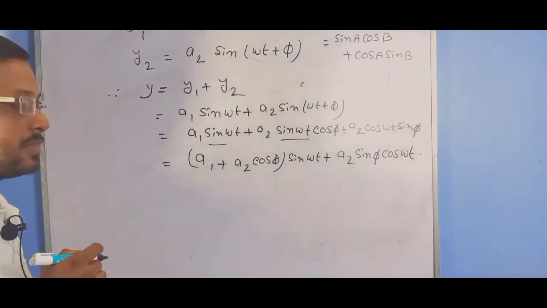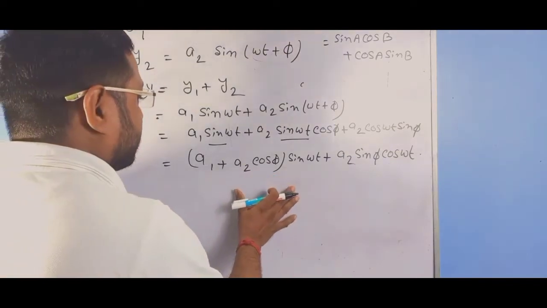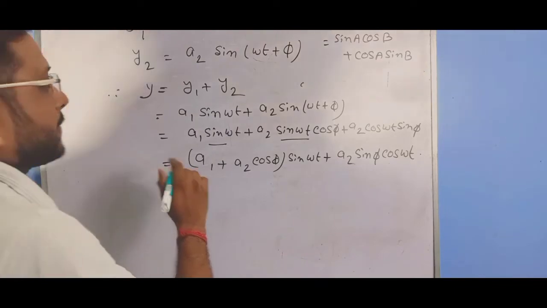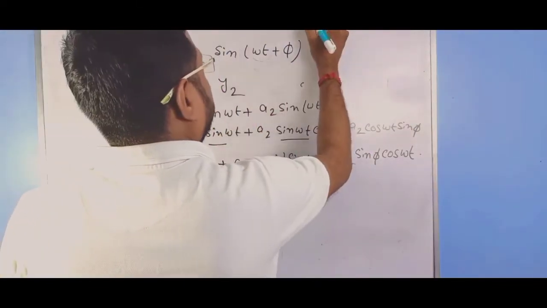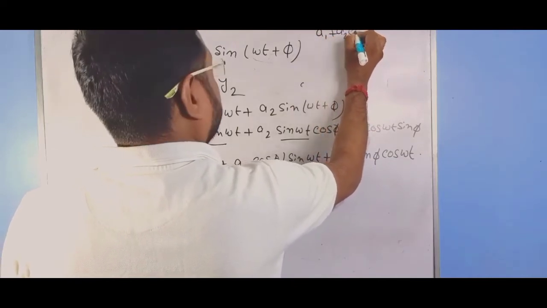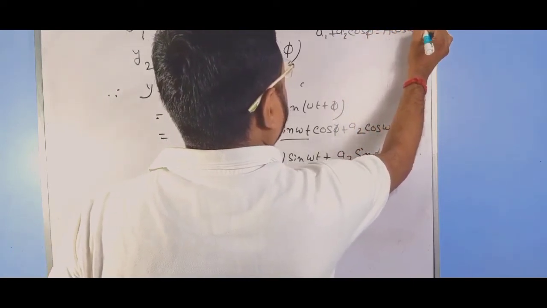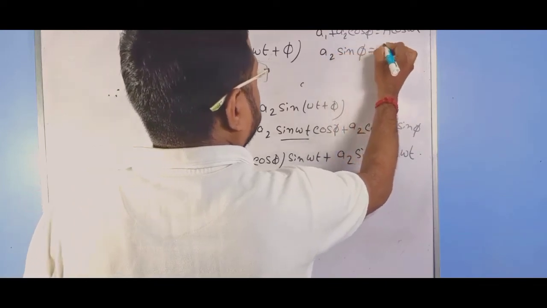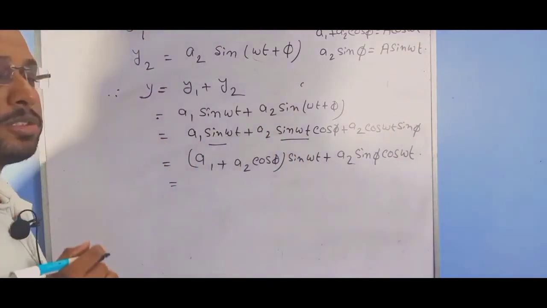Let a1 plus a2 cos phi equal A cos theta and a2 sin phi equal A sin theta.